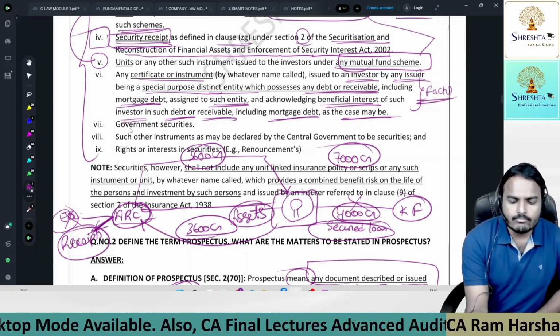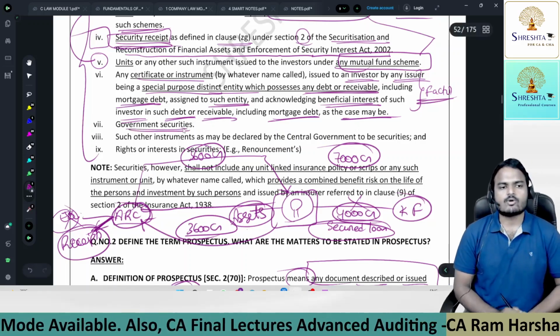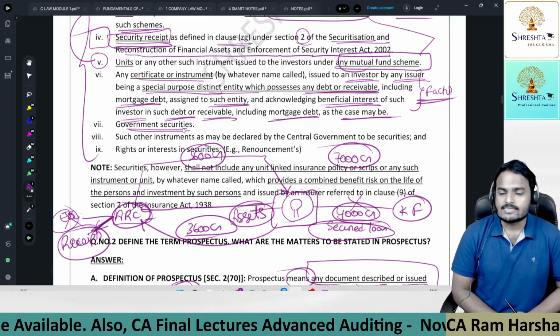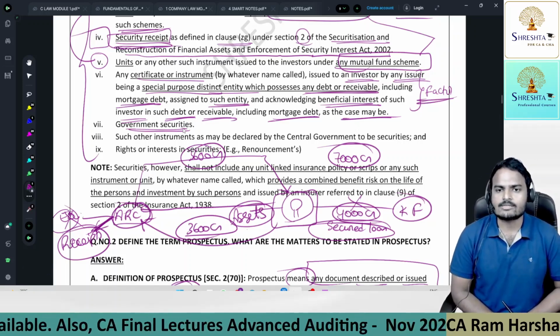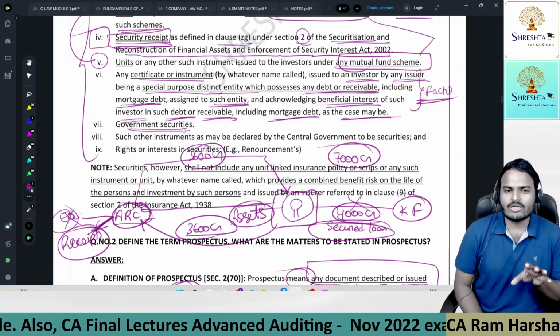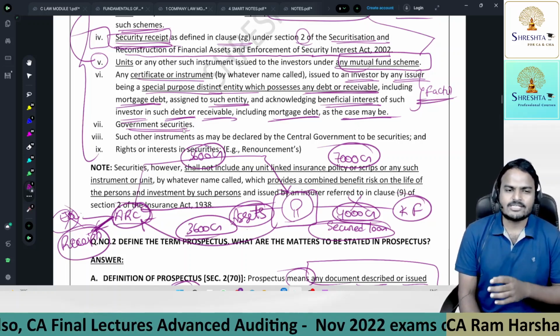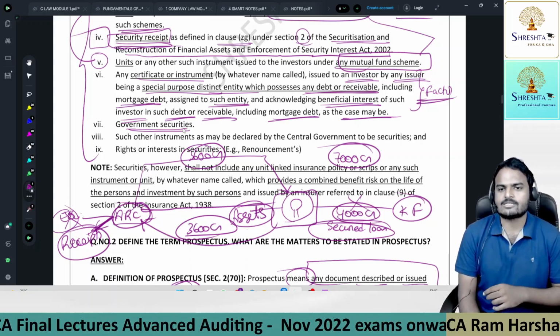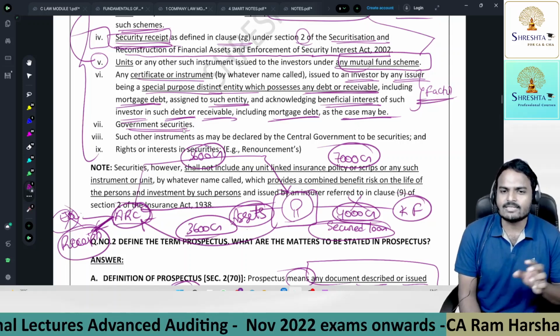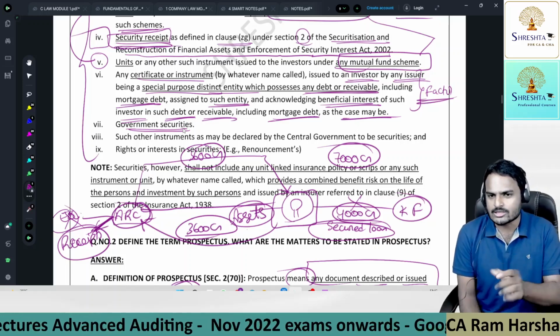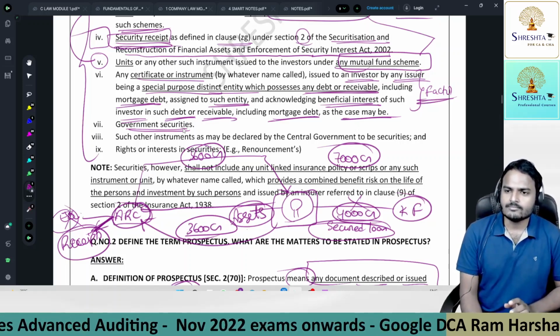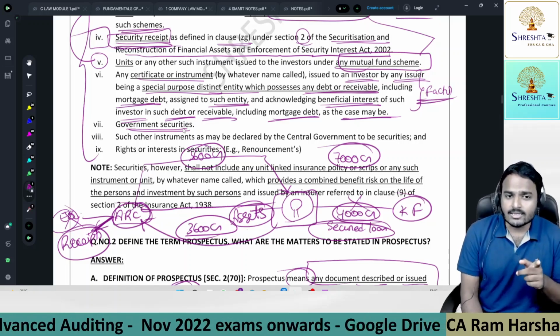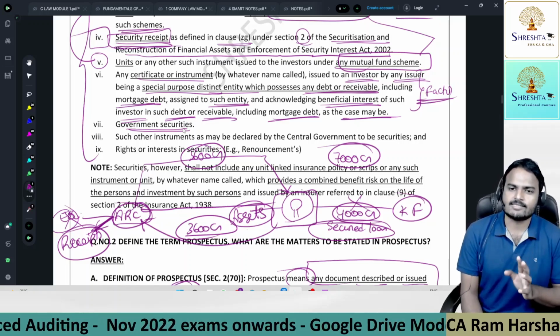Next one, government securities. Government bonds, saving certificates, gold bonds, everything, for regulating inflation or increasing money supply, these government securities will play a crucial role, which we will learn in the subject economics for finance.